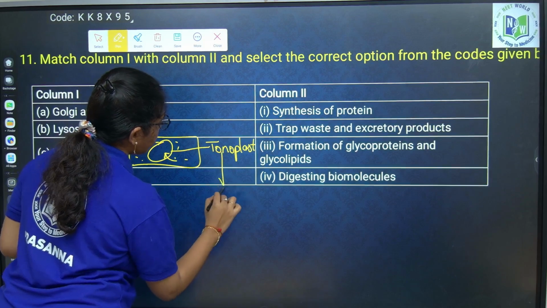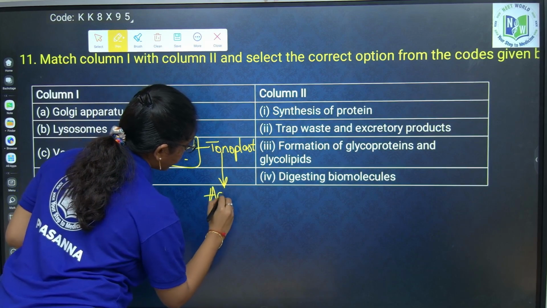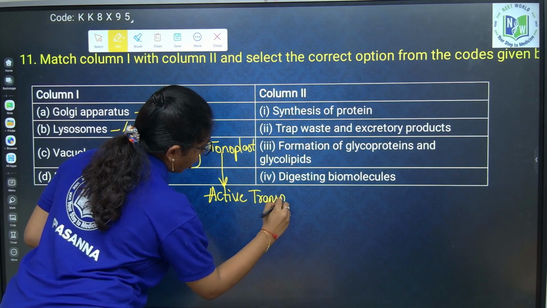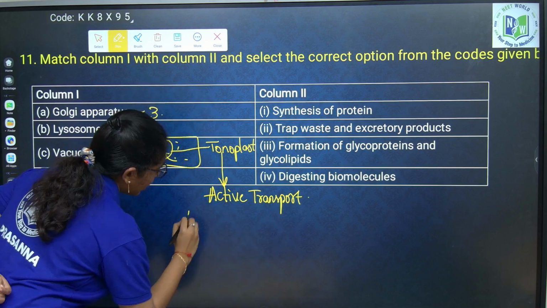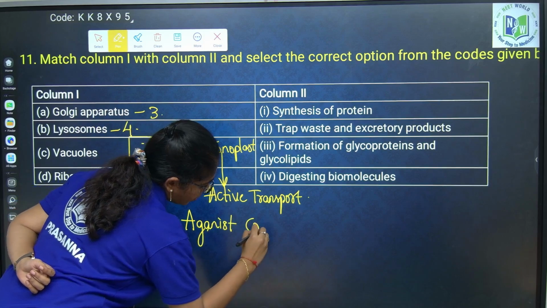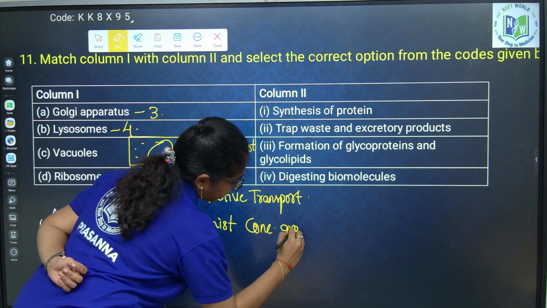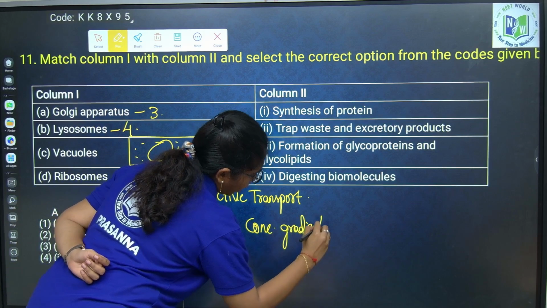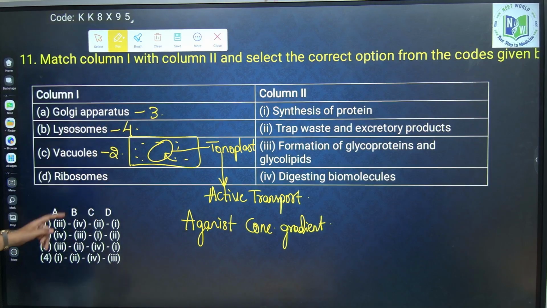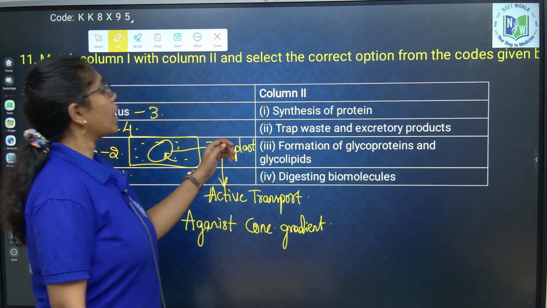By active transport. It is because this is against the concentration gradient. Okay, done. So, C is option 2. Ribosomes, synthesis of proteins, option 1. You tell me what is the correct answer? 3, 4, 2, 1, option 1 is correct. Next question.